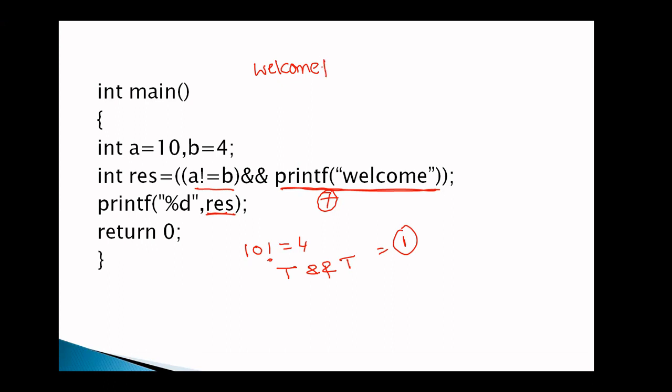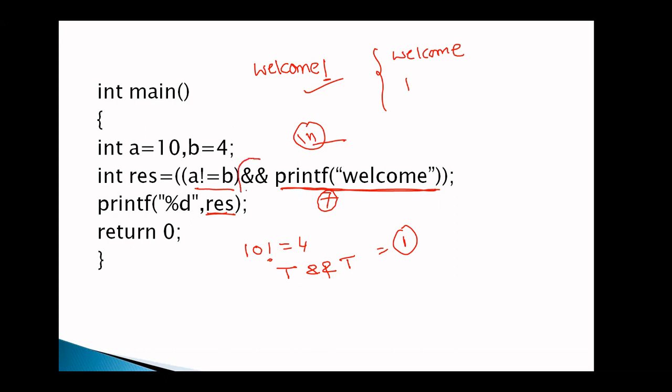Welcome1. Observe. For example, in the options you may have welcome and 1 on two different lines. Okay. But this is the answer. Why? Why are we not using any \n here? By default, after completion of printf, the cursor stays on the same line. The cursor is placed at the same line. Only if you use \n do we move into a new line.